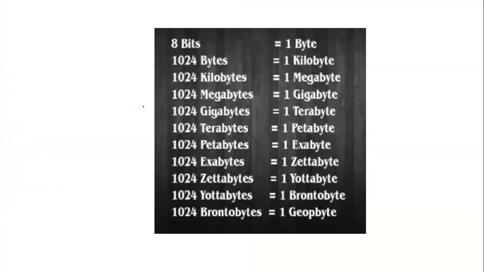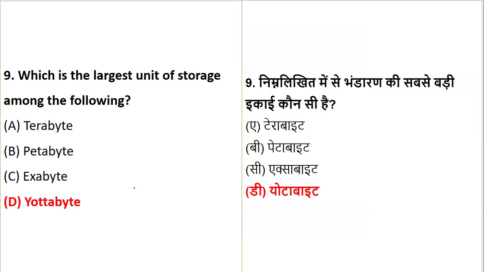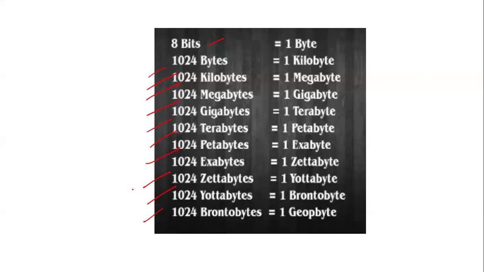If you see, it starts with bits, byte, kilobytes, megabytes, gigabytes, terabytes, petabytes, exabytes, zettabytes, yottabytes, and brontobytes. Now, brontobytes was not given, so obviously the largest in the given sequence is yotta. Otherwise, the largest is brontobytes and the smallest is bits. They may ask you for the descending or ascending order, or the highest or lowest. Be very well prepared with this chart, right?